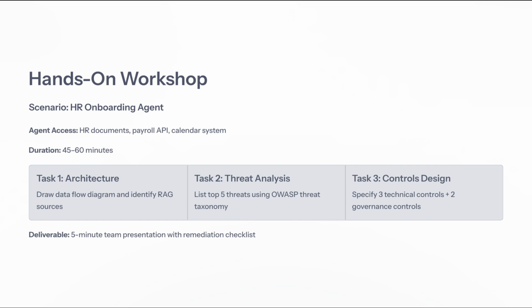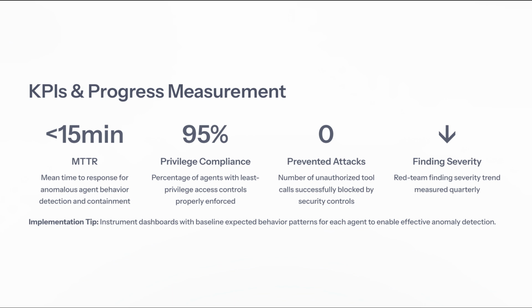Next, we'll discuss how to measure our progress and key performance indicators. As we transition from our hands-on workshop scenario, let's delve into the important metrics that will help us gauge the effectiveness of our HR onboarding agent. First, we have the mean time to response, MTTR, which should be under 15 minutes when it comes to detecting and addressing any anomalous behavior from our agents. This quick response is crucial for maintaining security and trust in our systems.